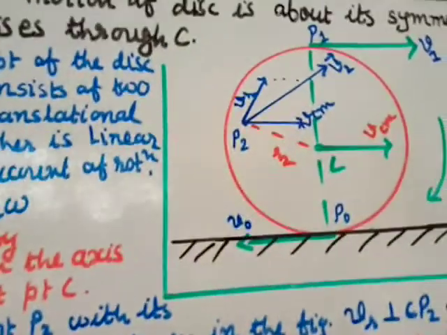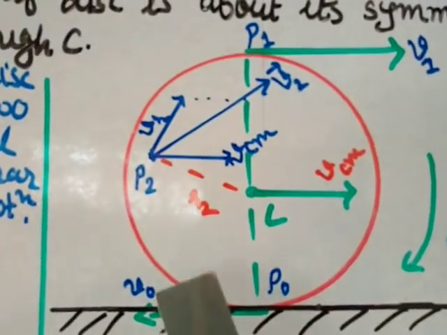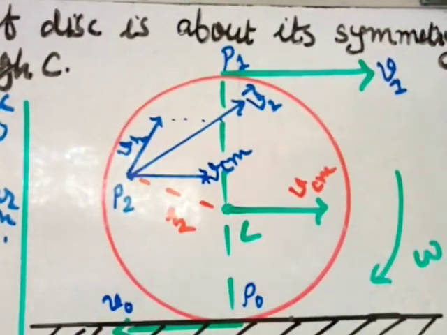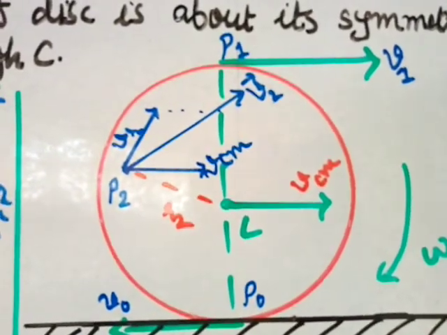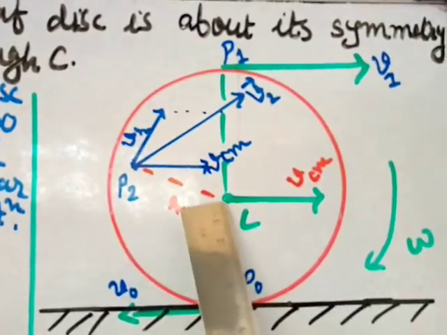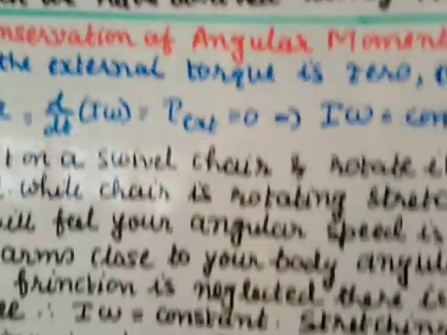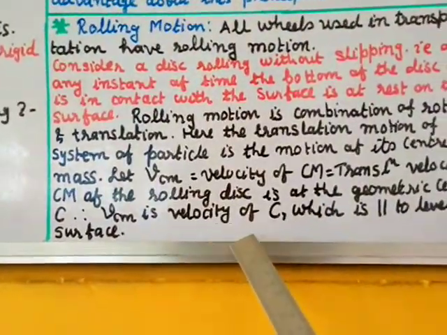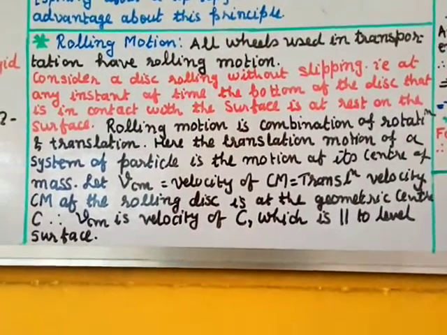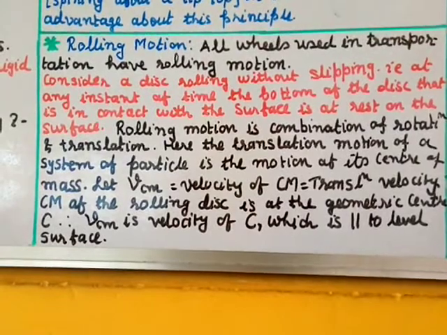You can look at this figure. This is a disc, the radius of the disc is capital R, and the geometric center of the disc, that is at this point C, is also the center of mass. So the geometric center and the center of mass are at the point C. Therefore, the velocity of C also will be VCM.